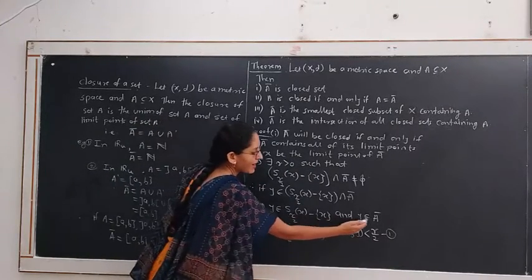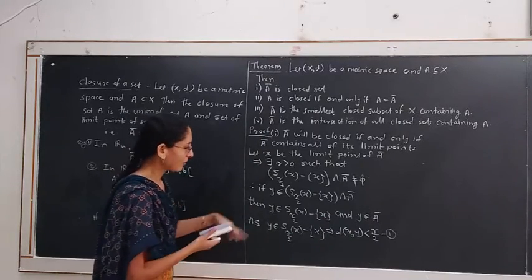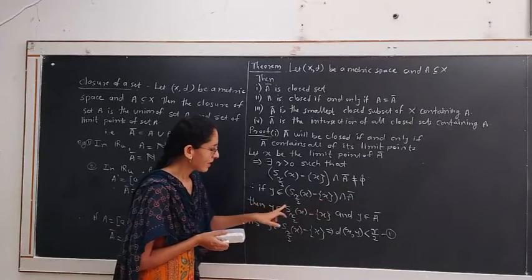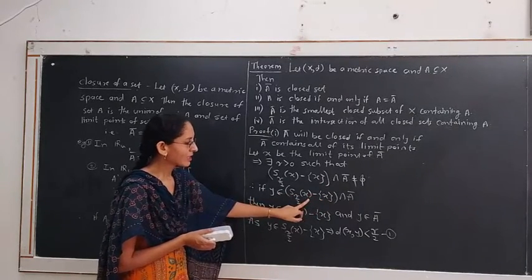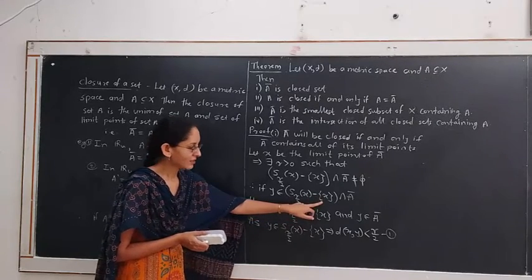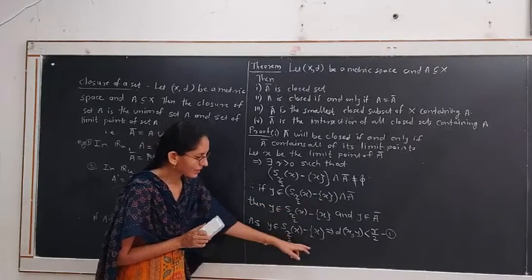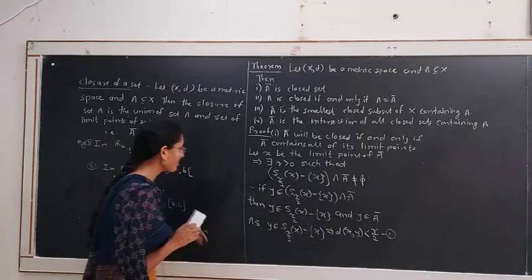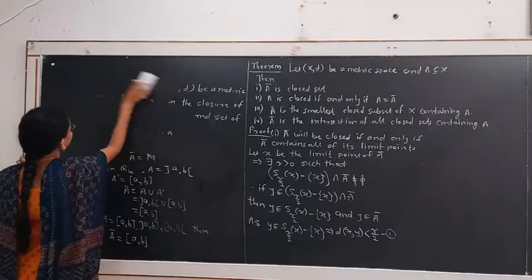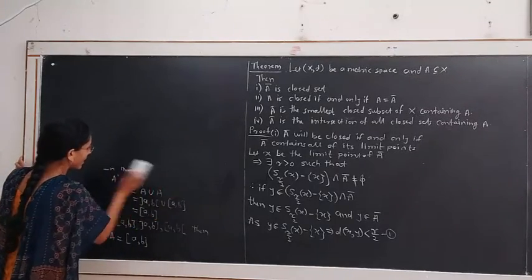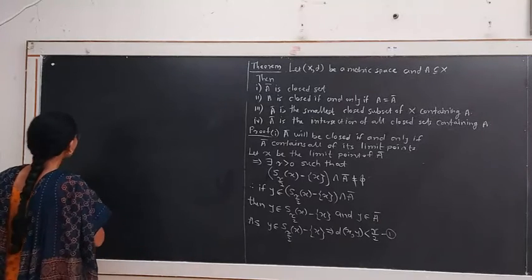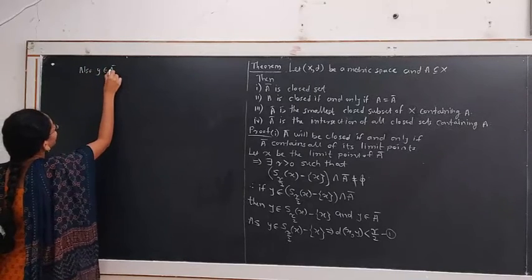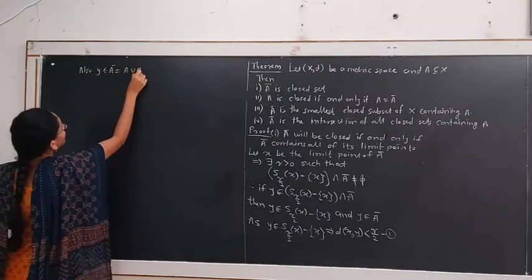In the second case, y belongs to A-bar. Because y belongs to this intersection, y should belong to both the sets. If y belongs to the first set, which is the sphere whose center is deleted, then it gives the condition d(x,y) is less than r/2. In the second case, y belongs to A-bar, but A-bar is A union A dash.